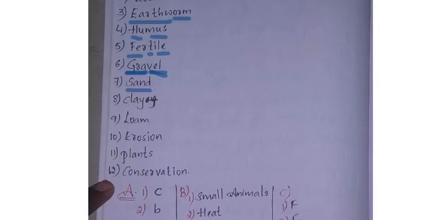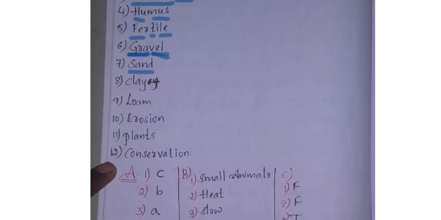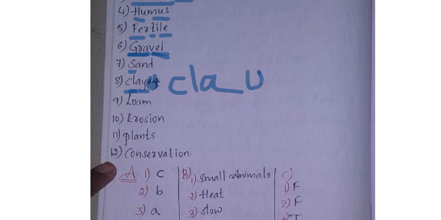Next one is what, children? Clay. Clay means what? Clay soil. Okay. Spelling of clay is what? C-L-A-Y. That's all. Clay. This is the spelling I am writing here. If you want, you can check again. C-L-A-Y is the spelling of clay.